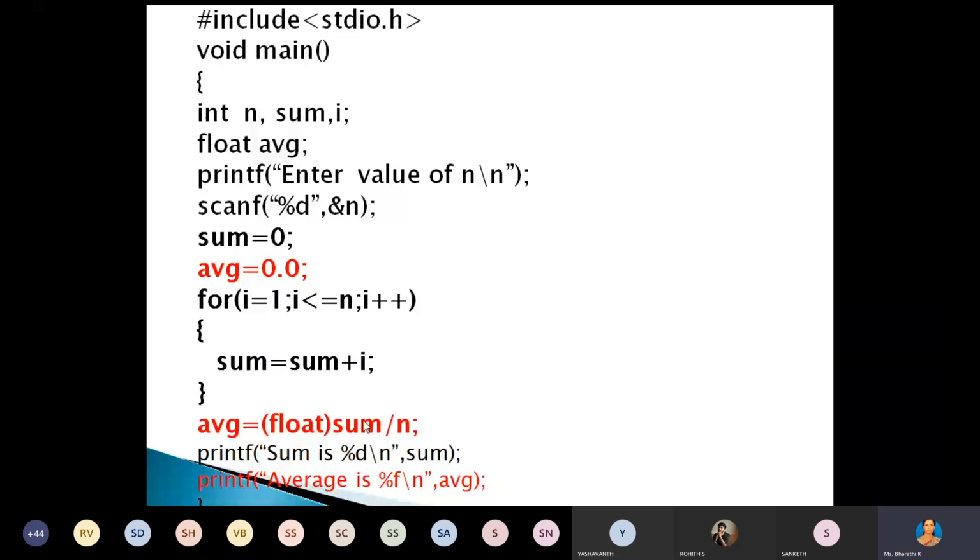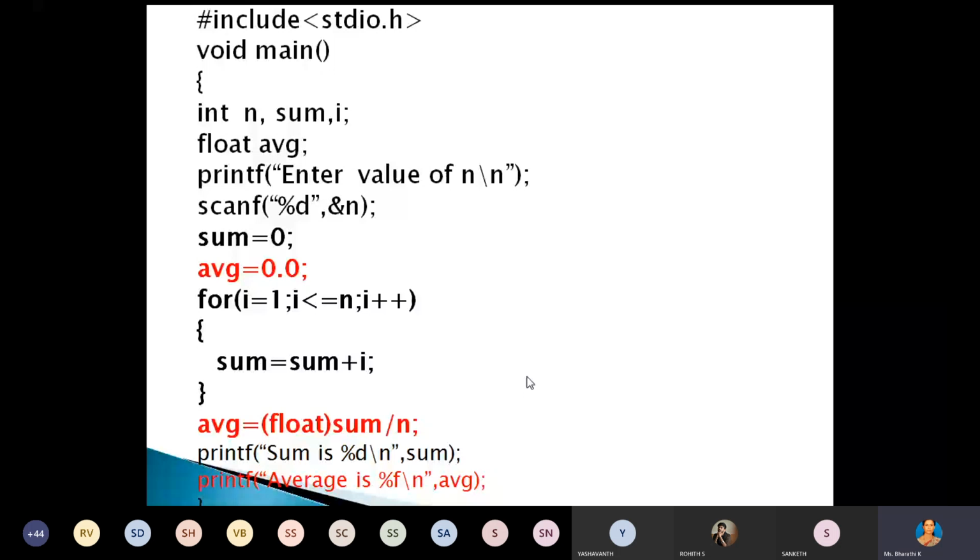Now here, we have declared the sum as integer. So sum is in integer form. During the evaluation of this particular expression, you may get a floating point value, and that floating point value we have to store in the floating point variable average. So here we have to perform the type conversion, explicit type conversion. Inside the bracket, we have to write the data type for which type you want to convert the data of that variable.